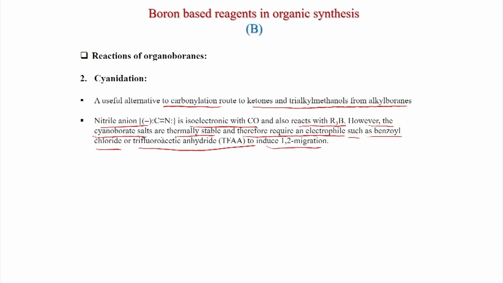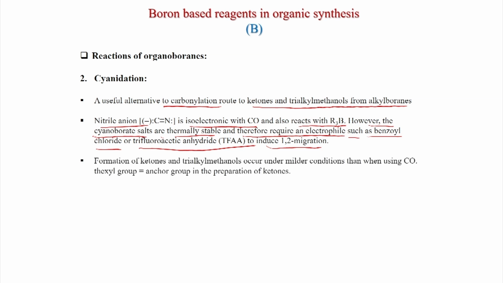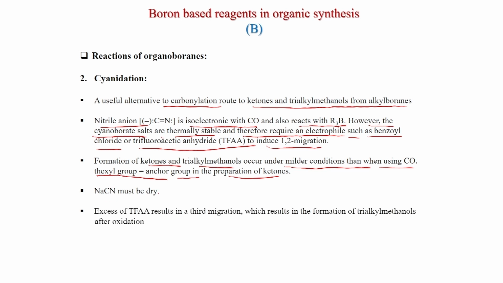So, this is important, you have to add trifluoroacetic anhydride, and we will see that depending on how much you add, double or triple migration will happen. Formation of ketones and trialkyl methanols occurs under milder conditions than when using carbon monoxide. Hexyl group also here acts as anchor group in the preparation of ketones. And sodium cyanide must be dry.